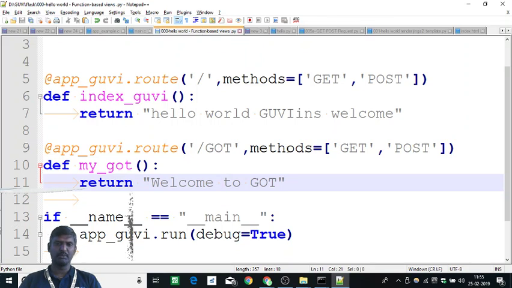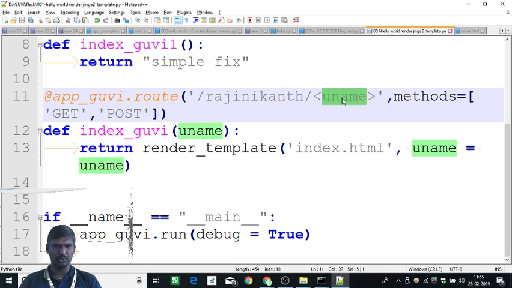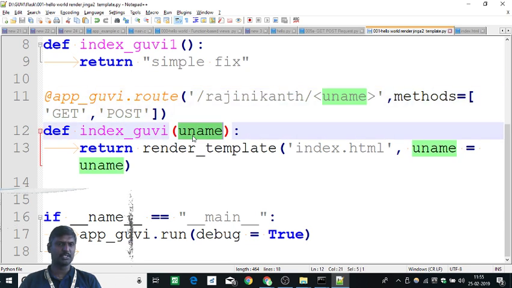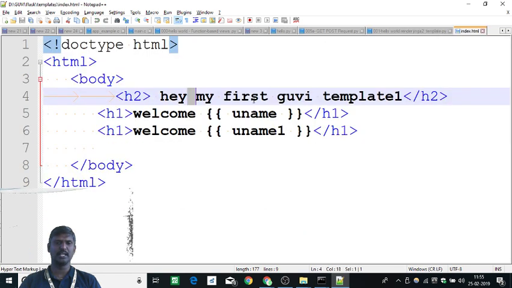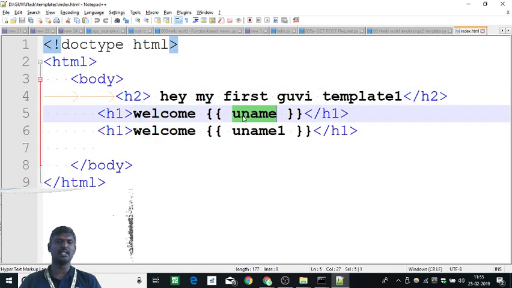Okay, so the Abdul Kalam value comes in over here as uname, and the uname is passed to the function, and it is passed over here as the value uname, and it is set in the HTML index file. In the index HTML file, if you see, welcome, and then within the double braces I use uname. This is kind of a simple world of templating. Okay, I have created a template and then I have presented it here.